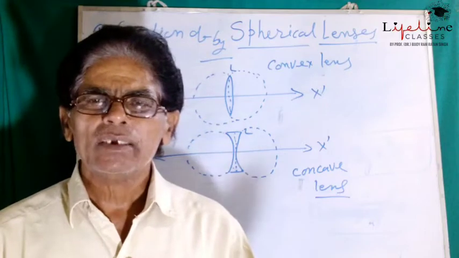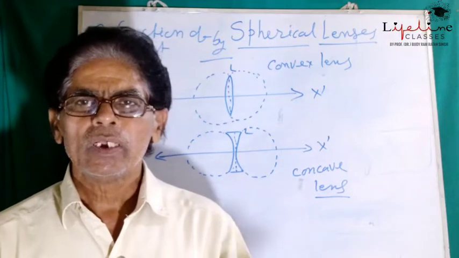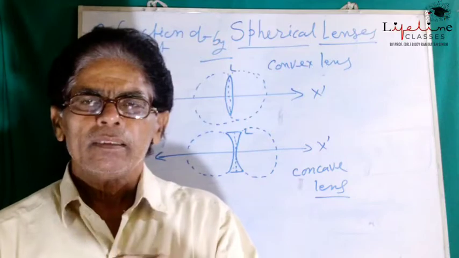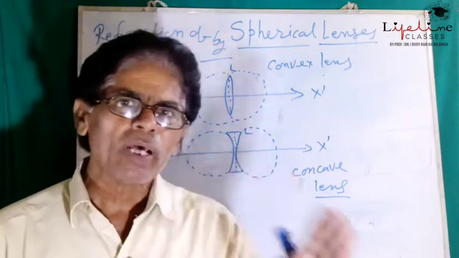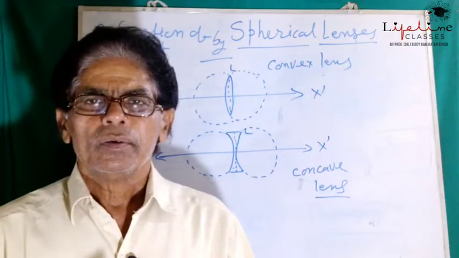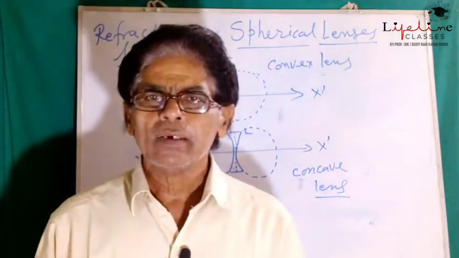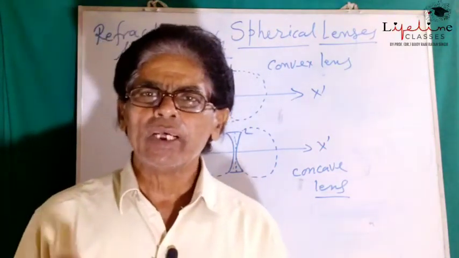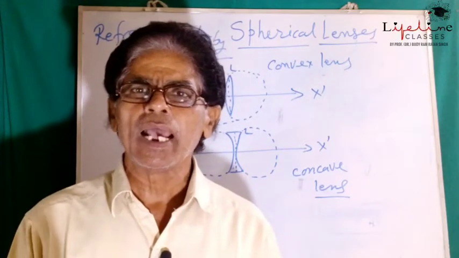The left side of the lens, or the curved surface, is the part of the right sphere, and the right side may be considered as the part of the left sphere. So the curvature of the lens is nothing but the curvature of the imaginary solid sphere of which the lens is considered as a section.